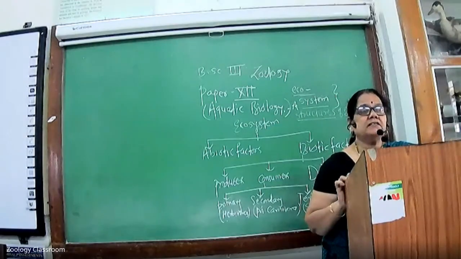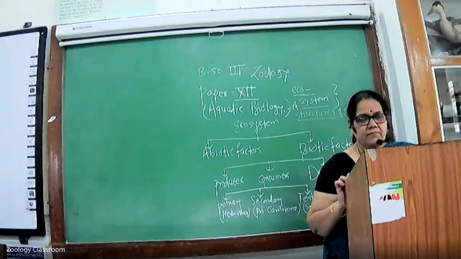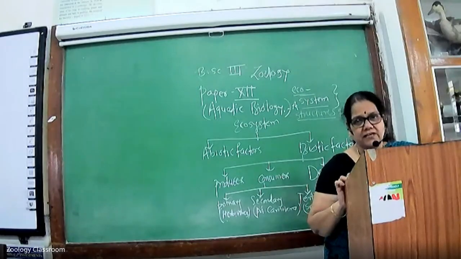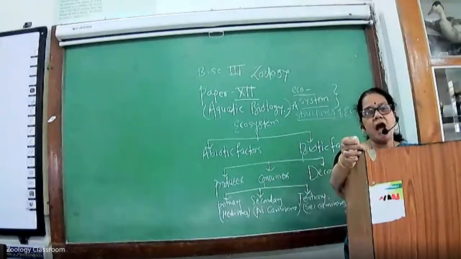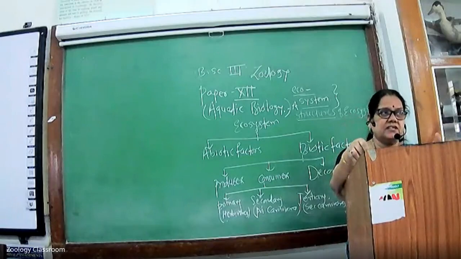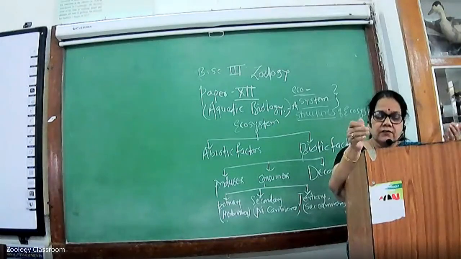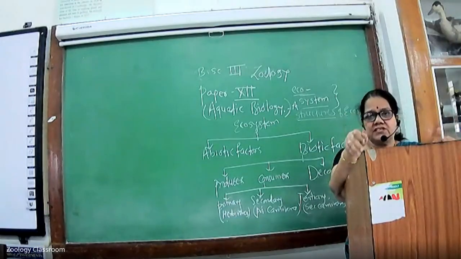The first point is the producers. What is the meaning of producers? Producers are the organisms which carry out photosynthesis and constitute the producers in an ecosystem.